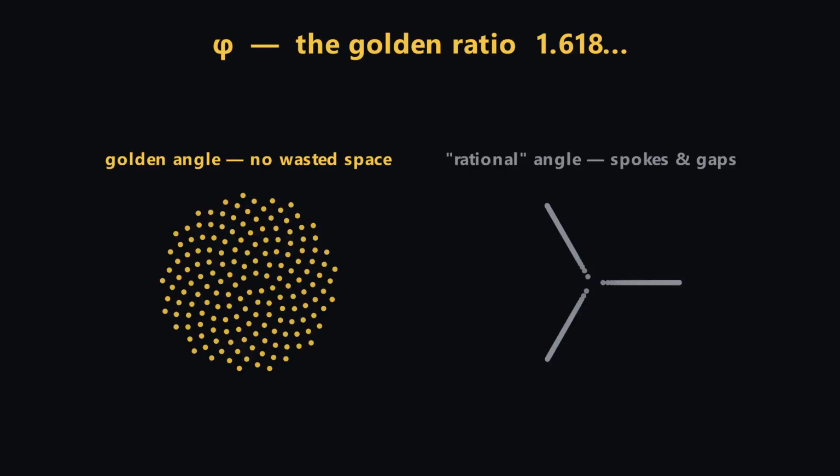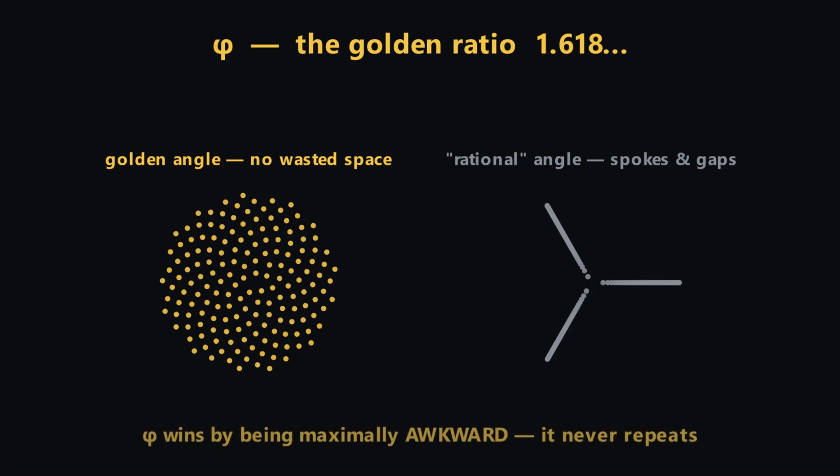But honesty time, most claims about the golden ratio, in the Parthenon, in your face, in the stock market, are myths, pattern hunting after the fact. The sunflower is real. Most of the rest isn't. Phi's real power is being maximally awkward. Nature uses it precisely because it never, ever repeats.